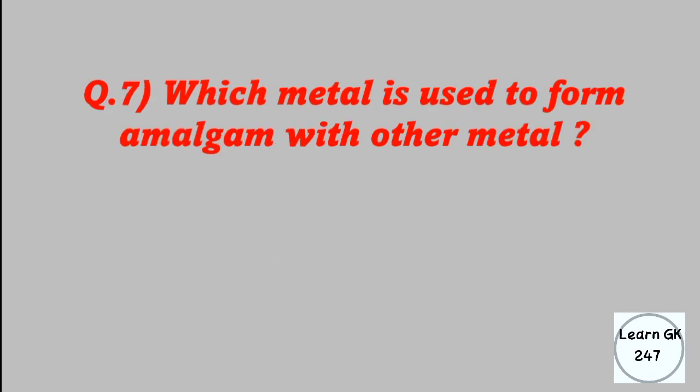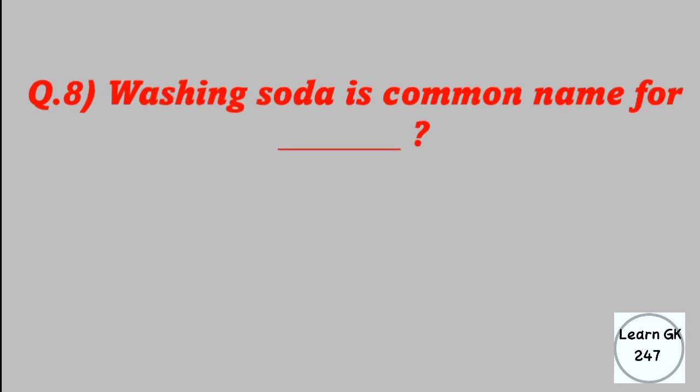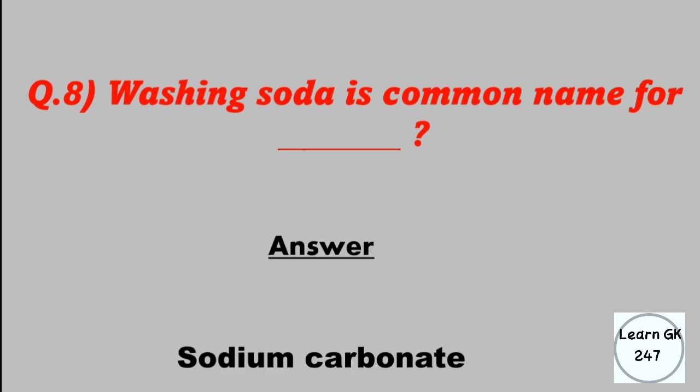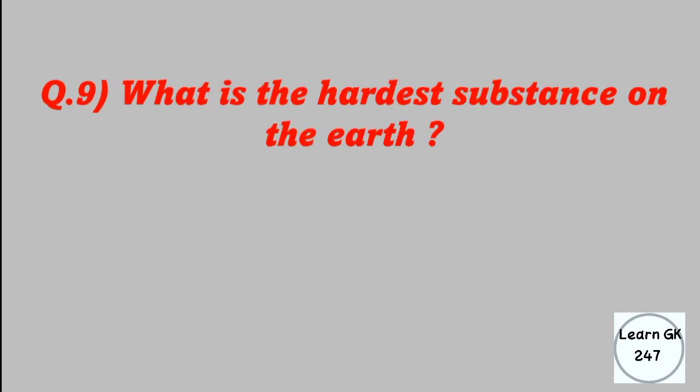Which metal is used to form an amalgam with other metals? Answer: mercury. Washing soda is the common name for? Answer: sodium carbonate. What is the hardest substance on the earth? Answer: diamond.